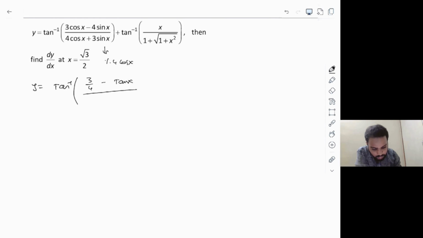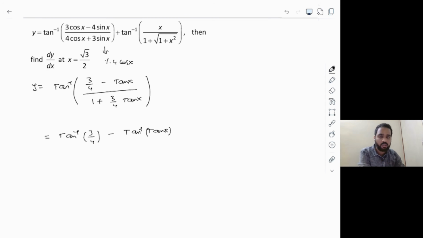And the whole divided by 1 plus 3 by 4 times tan x. Now clearly you see a formula here. What is it? Tan inverse of (x minus y) divided by (1 plus xy), right? So I'm going to write this directly as tan inverse of 3 by 4 minus tan inverse of tan x. Okay, this is the simplification part of this first term.